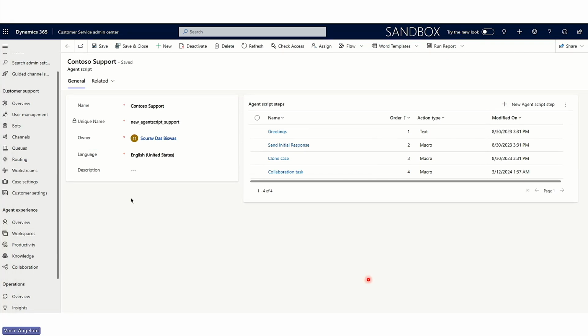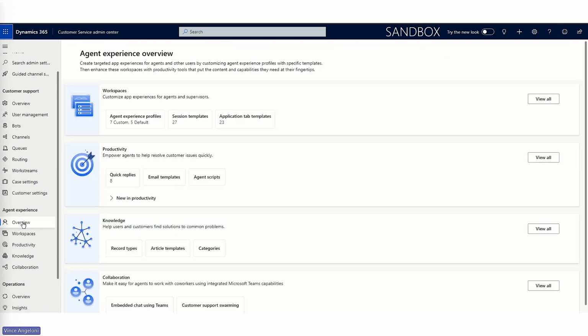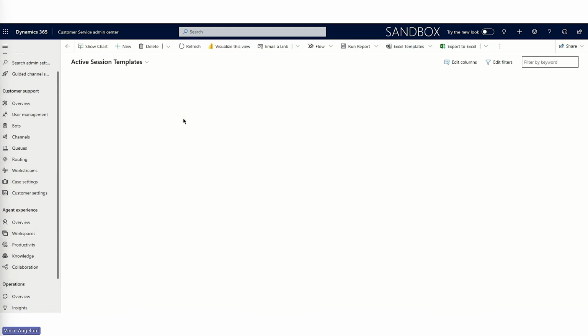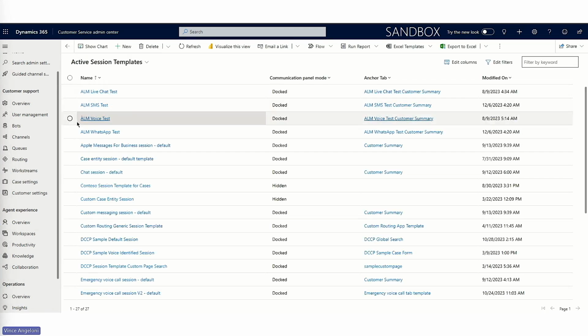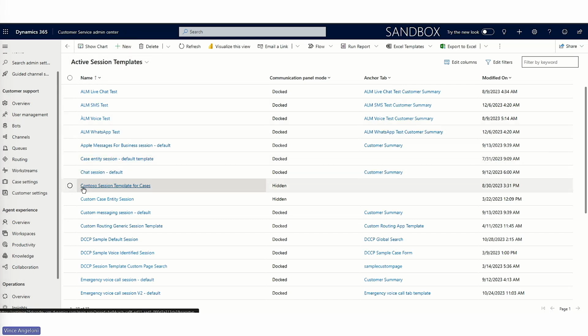This is the last step of associating agent scripts and session templates. So when we left off in the creation of the agent scripts, we'll go under the same Customer Service Admin Center, under agent experience, we'll go to overview, click on session template, and we'll have to create a new session template. I have already created a session template and a control session template for cases.